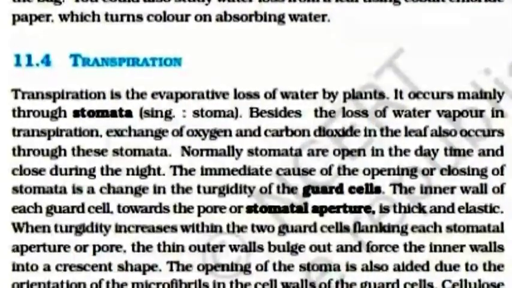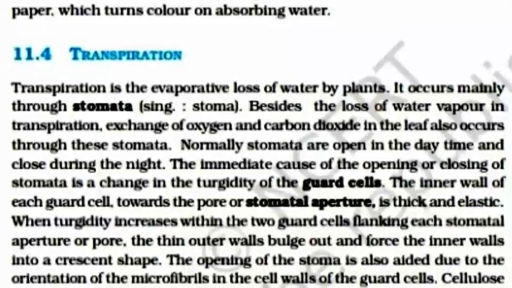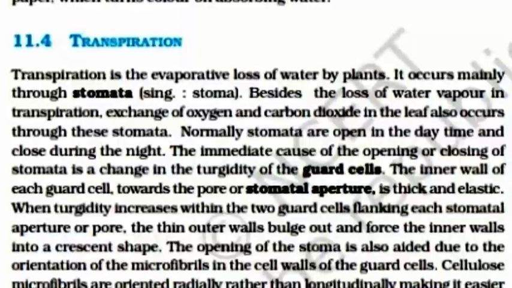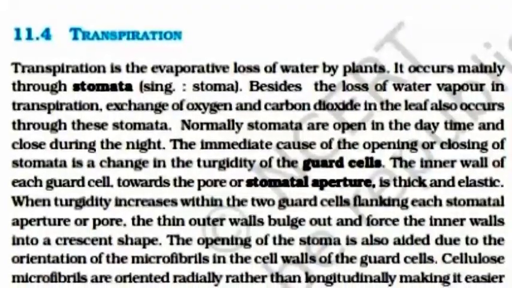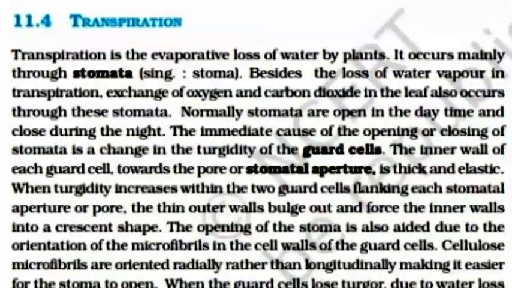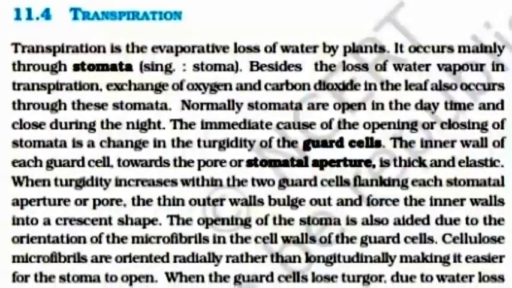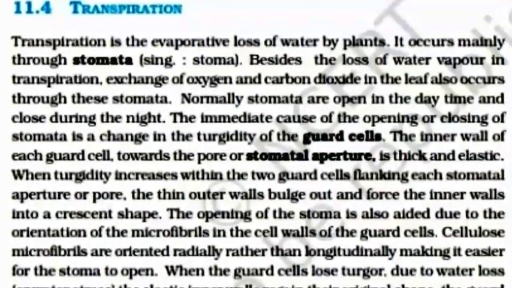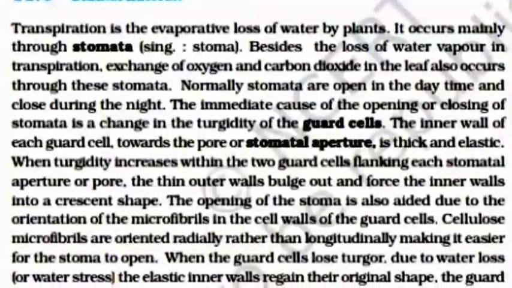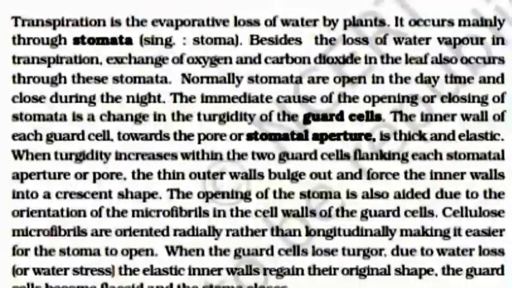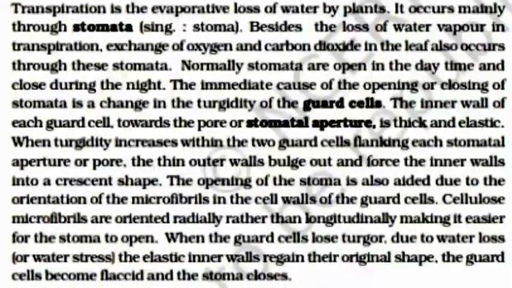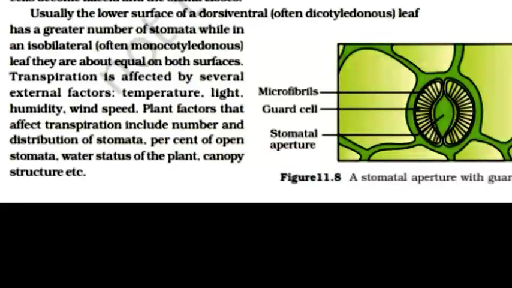The opening of the stomata is also aided by the orientation of microfibrils in the cell wall of the guard cell. Cellulose microfibrils are oriented radially rather than longitudinally, making it easier for the stoma to open. When guard cells lose turgor due to water loss or water stress, the elastic inner walls regain their original shape. The guard cells become flaccid and the stoma closes.